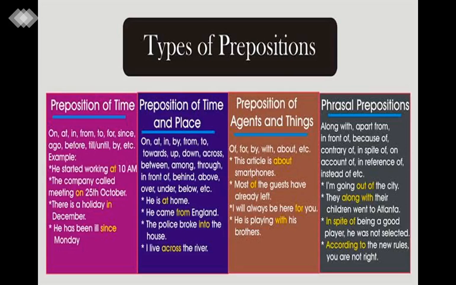Let's see now the types of prepositions: preposition of time and place, preposition of agents and things, phrasal preposition. Let's read first, preposition of time. On, at, in, from, to, for, since, ago, before, till, until, by, etc. Example, he started working at 10 a.m. The company called a meeting on 25th October.